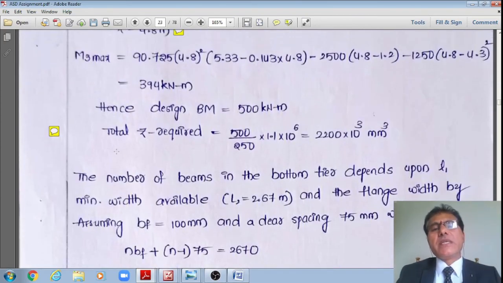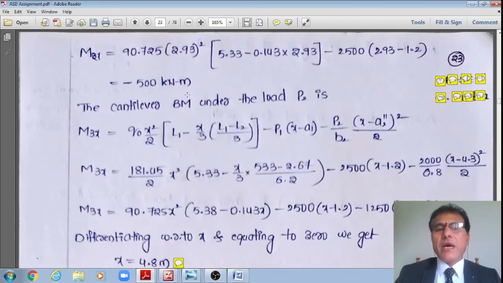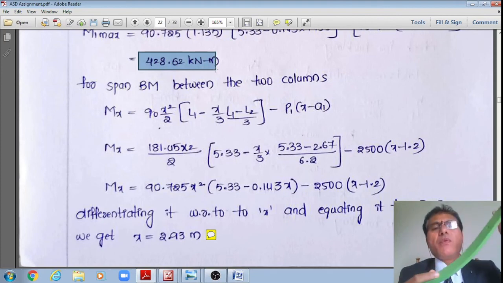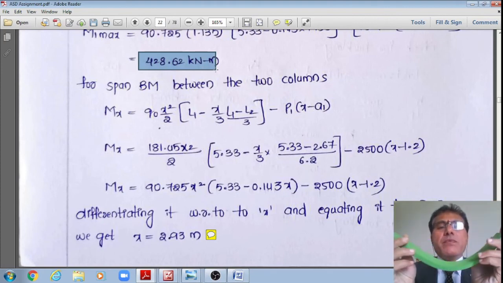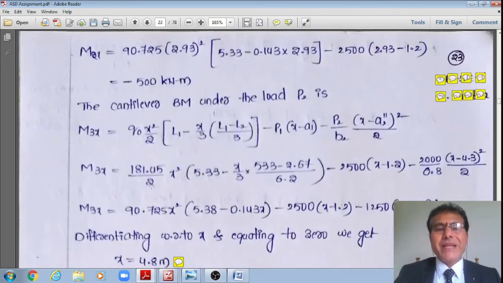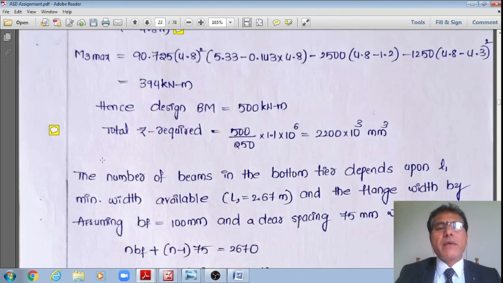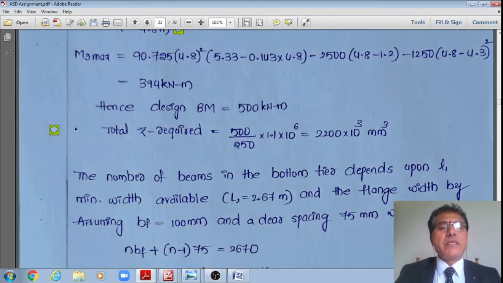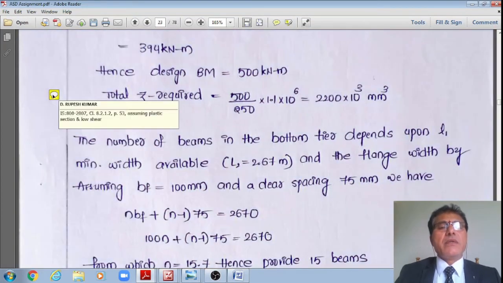Therefore I have the three results. Out of all these, 394 is not governing the design, nor is the 428.62 just below that concentrated load, the cantilever bending moment 428. But in between these two columns, 500 kilonewton-metre is governing. Therefore that is my governing bending moment, that is the design bending moment. Once I get the design bending moment, then I'll go for the design of the section.